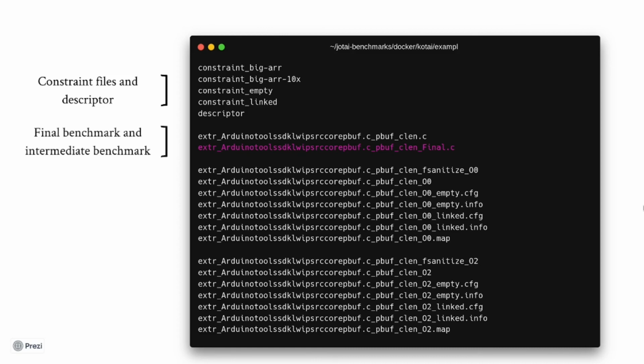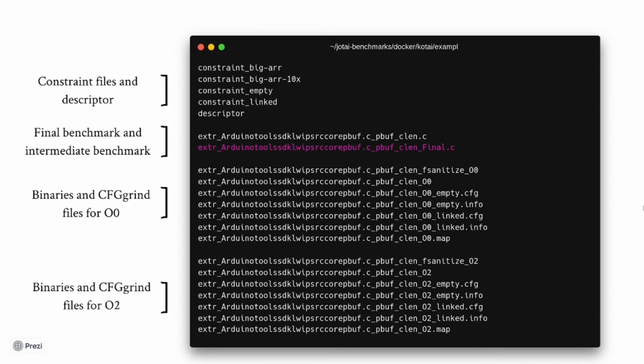Then we have 2 C programs. The first one is the intermediate step that might contain cases with undefined behavior. And the one that ends with final is our final benchmark that can run without undefined behavior. You can also find the binaries and the CFG files created during the process for each constraint and optimization.